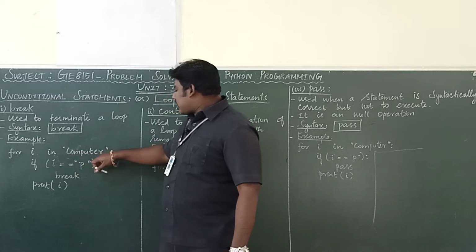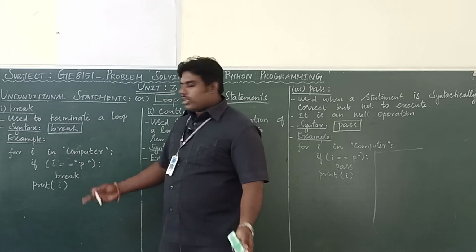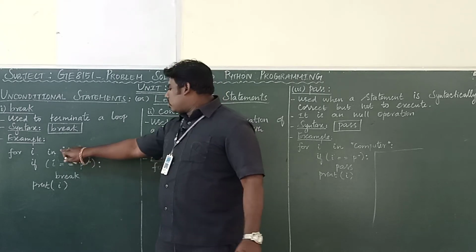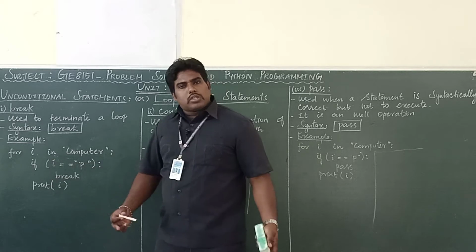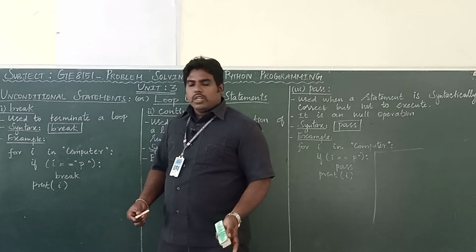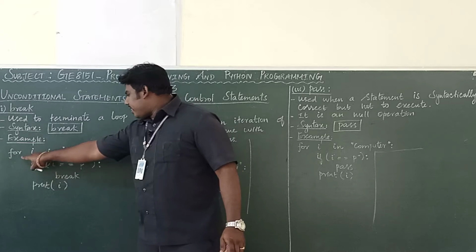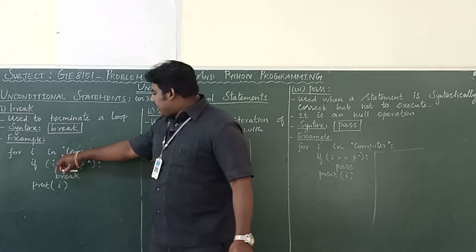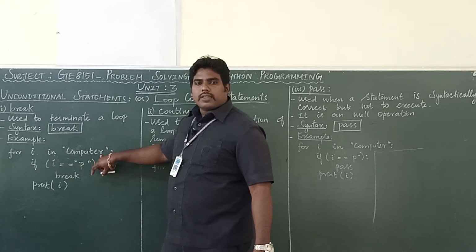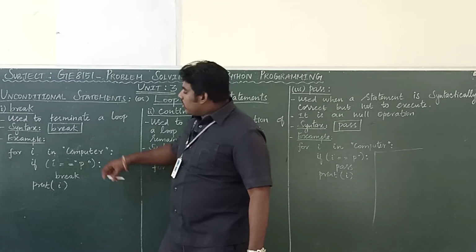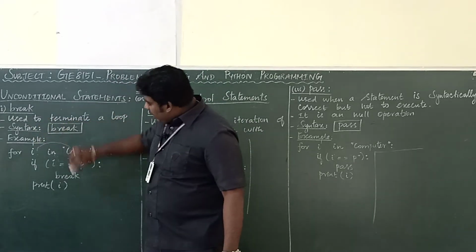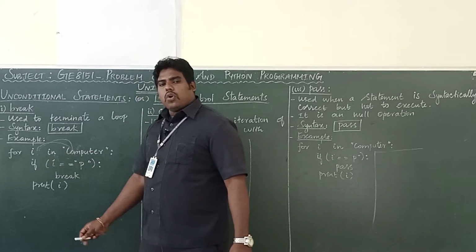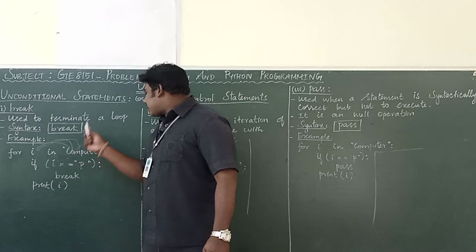So, this computer is a string. How can I say it is a string? Any value that comes along with the double quotes, enclosed in the double quotes, means we can say it is a string. How will the for loop work? The for is used to iterate the sequence data type. String is a collection of characters. This computer is a collection of characters, right? So, in the first iteration, I will take the C value. The second iteration, I will take the O. The third iteration, I will take the M.